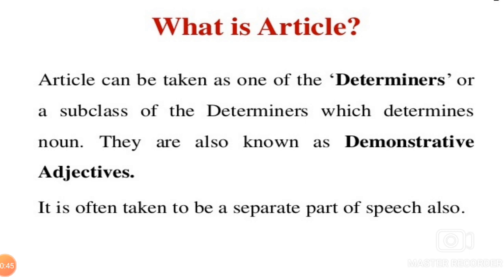It is often taken to be a separate part of speech also.